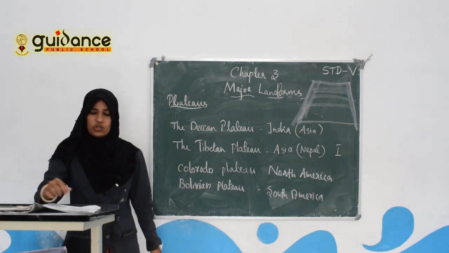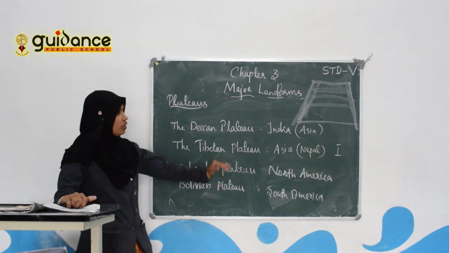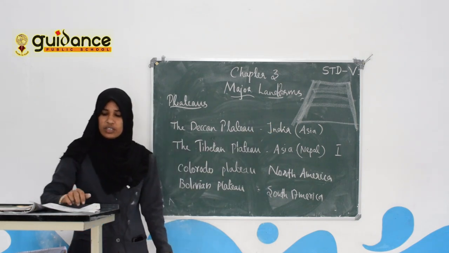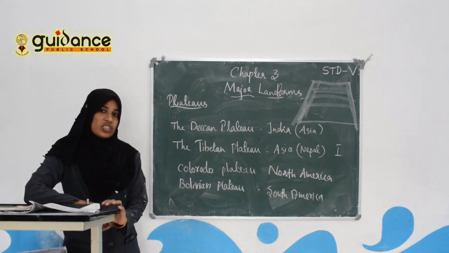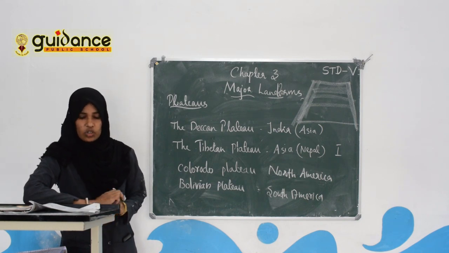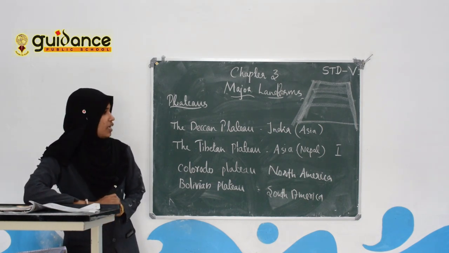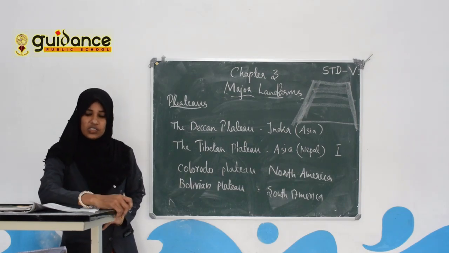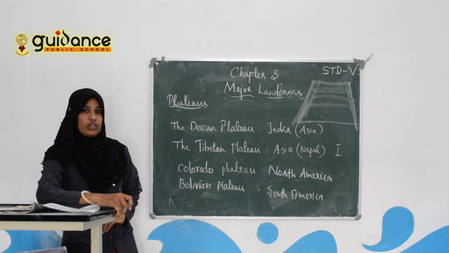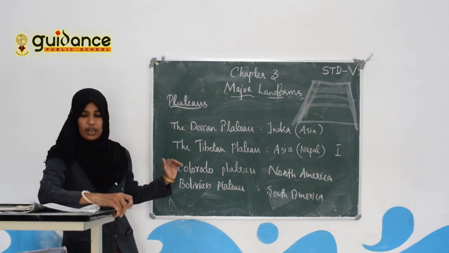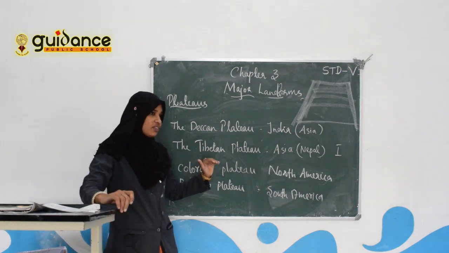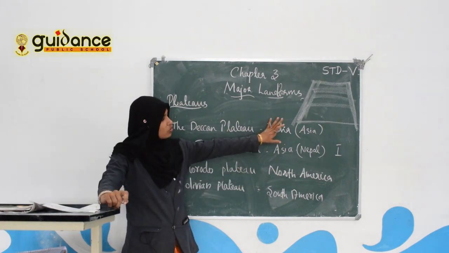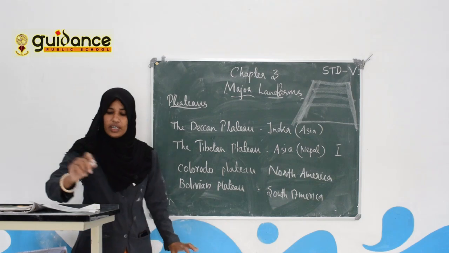Due to high altitude, the climate is cold, and the growing season is short. These plateaus have deep canyons. A canyon means a deep valley with steep sides made of rock. So many plateaus have deep canyons on their surface.